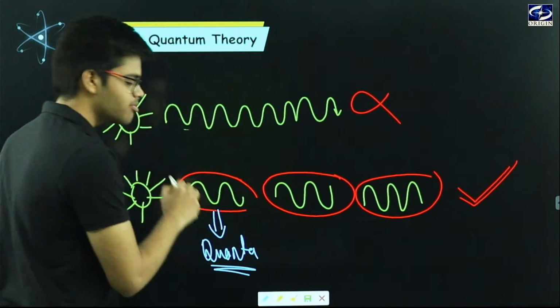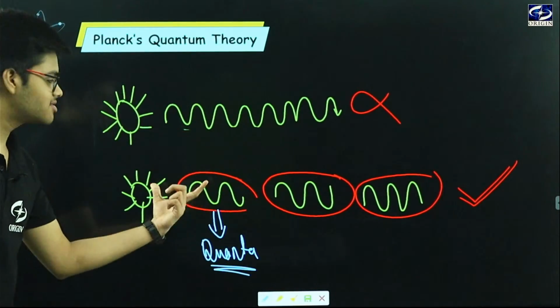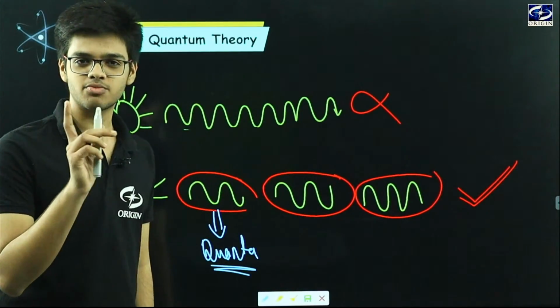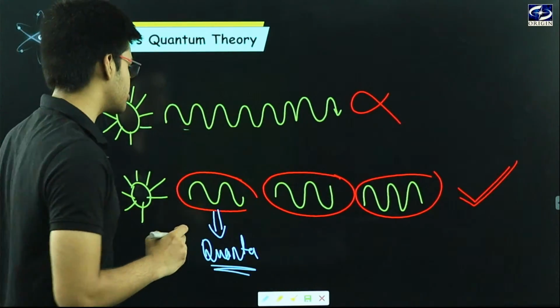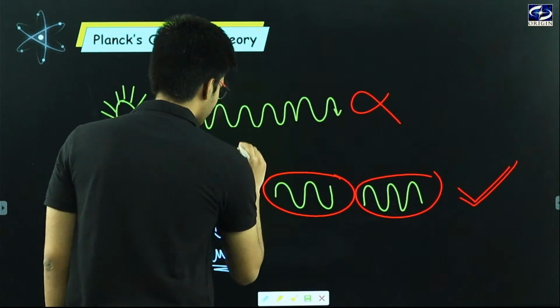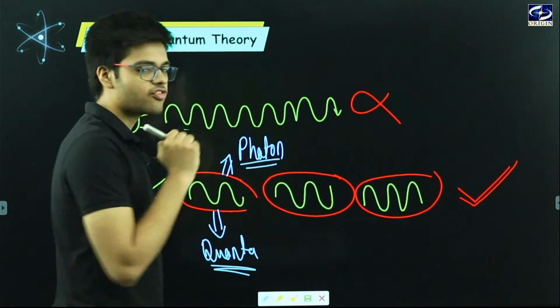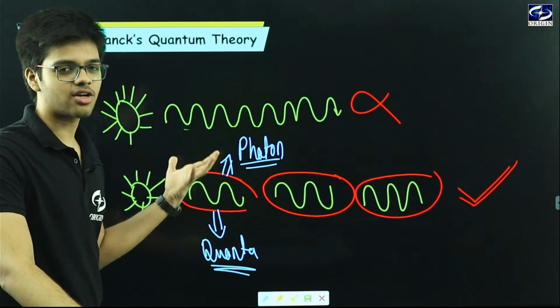Okay, he named these packets as quanta, and this is what we know as quanta. This single packet is known as quanta, and when we talk about light radiation or visible radiation, these packets are known as photons. In terms of light radiation, these packets are known as photon.